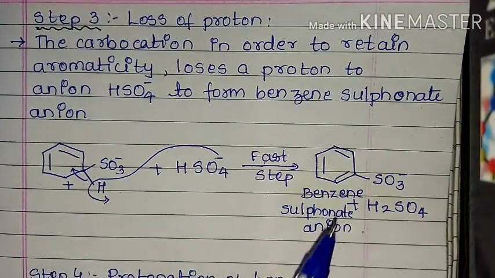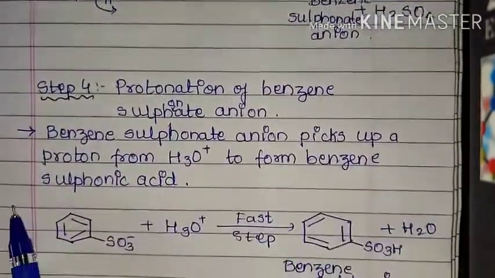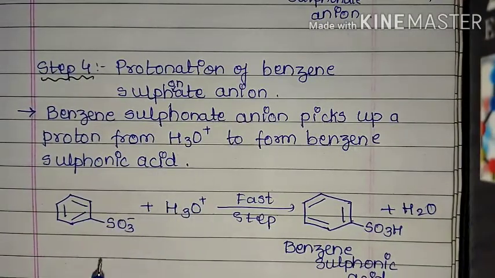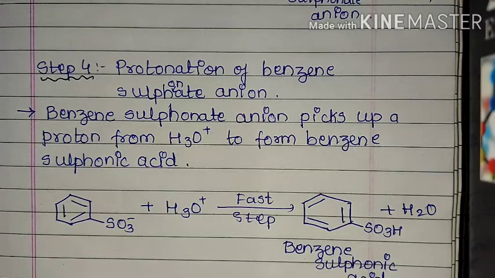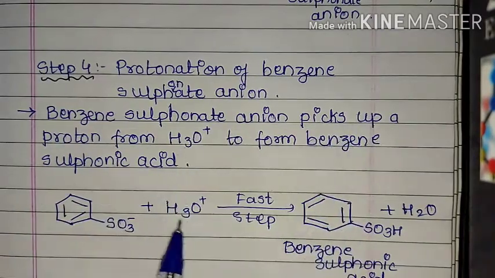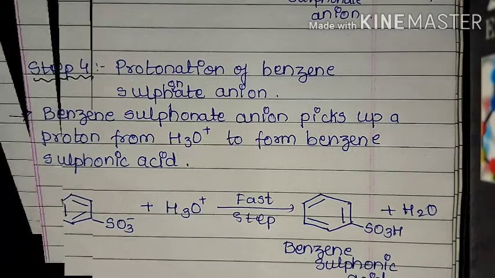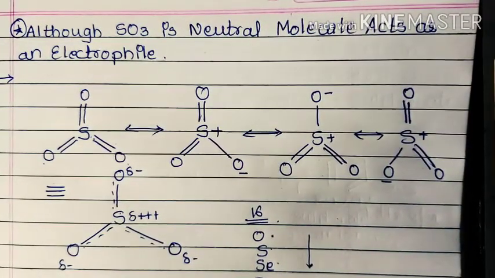This is a very fast step, and we get the benzene sulfonate ion along with the formation of sulfuric acid. And now the fourth step, a very important step, is protonation of the benzene sulfonate ion. Initially we said that we are going to get benzene sulfonic acid. So to form benzene sulfonic acid, we need to protonate the benzene sulfonate ion formed in the above step. The benzene sulfonate ion picks up the proton from H3O+, leading to the formation of benzene sulfonic acid along with water.